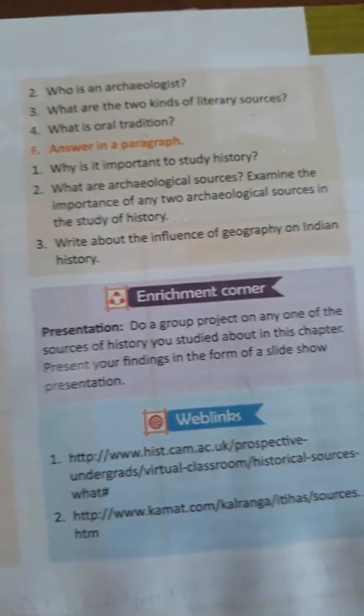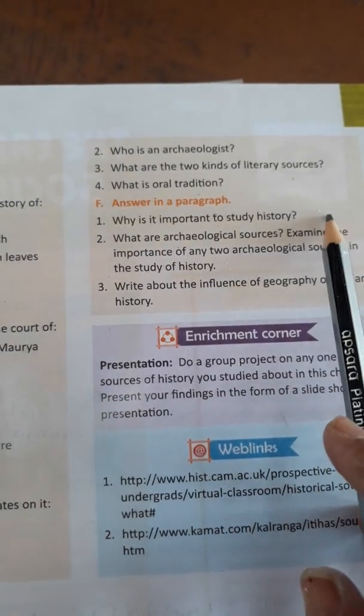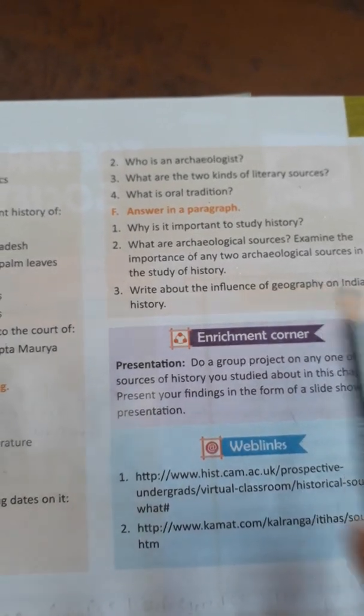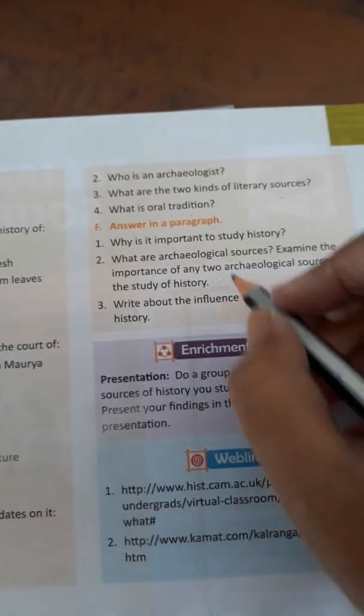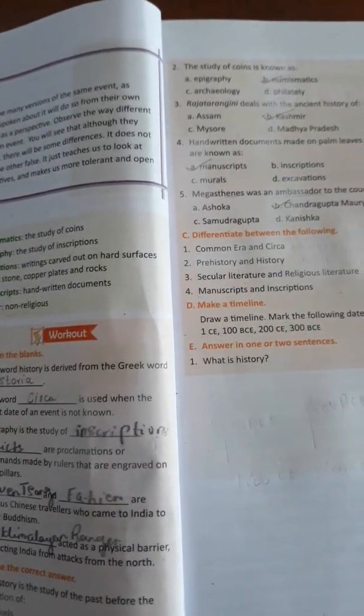So with this, today I'll complete my class. Next class we'll be doing this exercise, answer in paragraph. This will be done in another class. Till then, you complete all your work, whatever has been done today. Fill it out in your copy. After your school is reopened, your copy can be checked, because some of you are asking me how the copies will be checked. So it will be checked after the school gets reopened.